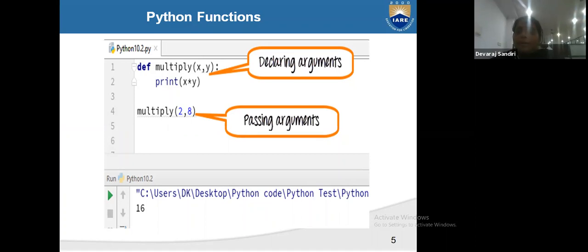And here in the multiply function we have given print x multiply y. Here multiply 2 comma 8, you are passing the values, passing the arguments. In passing the arguments multiply 2 comma 8, you are getting 16.